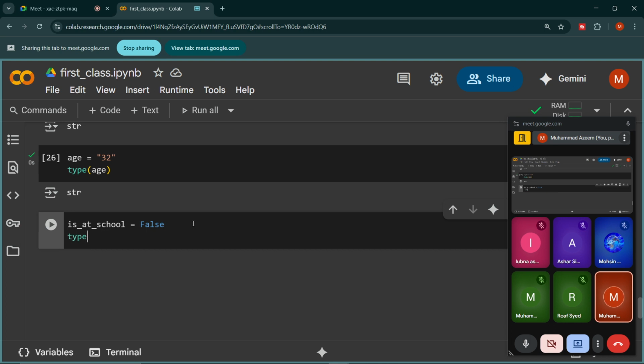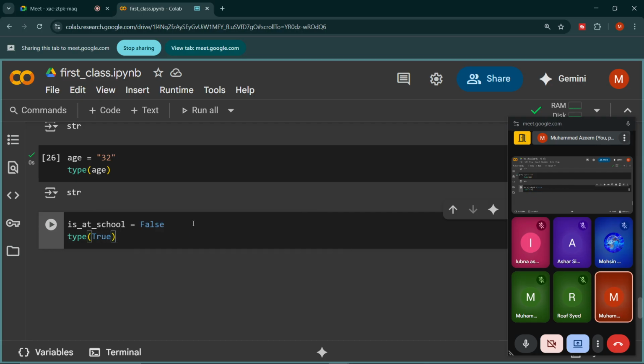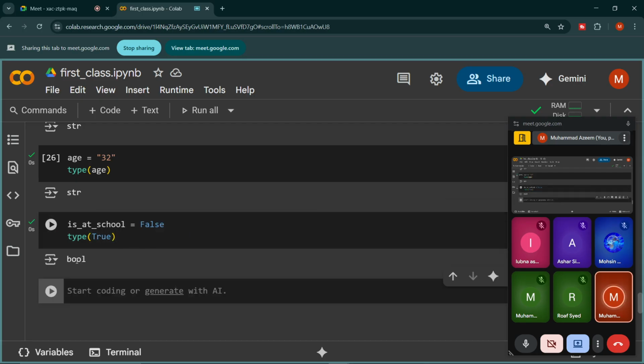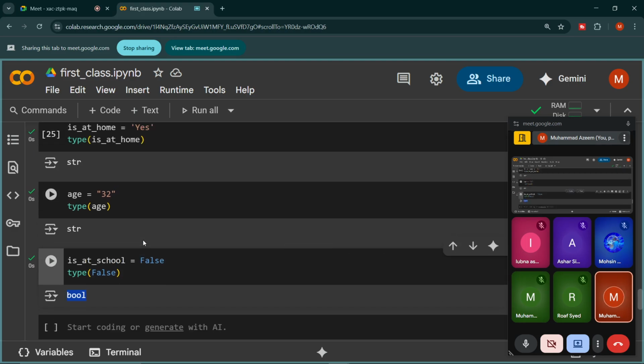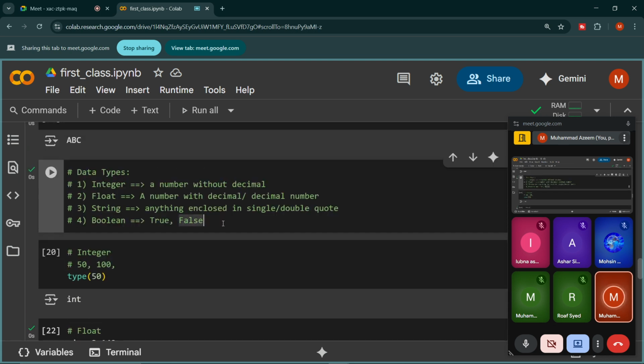So let me write the type function, and if I write true or false, anything, we get bool, a shortcut for boolean. So true is a boolean data type. Similarly, if I write false here, it will also give me bool.